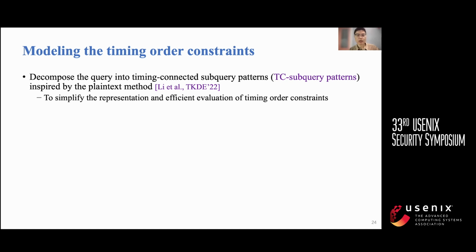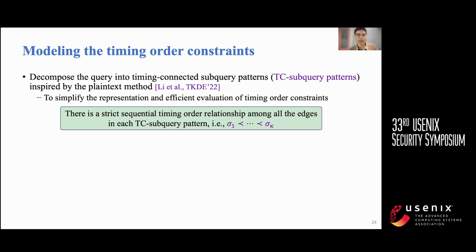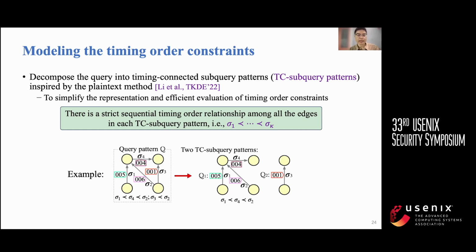To model the timing order constraints, inspired by the plaintext method, we first decompose the query into timing-connected subqueries. In each TC subquery, there is a strict sequential timing order relationship among all the edges. This is an example of query pattern decomposition. In this example, the query is decomposed into two subqueries, Q1 and Q2. Q1 consists of edges sigma 1, sigma 2, and sigma 4, as there is a strict sequential timing order relationship